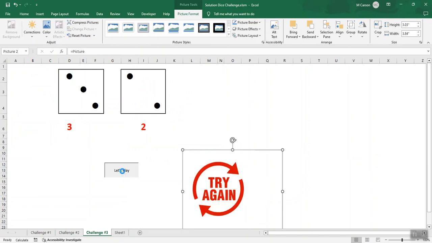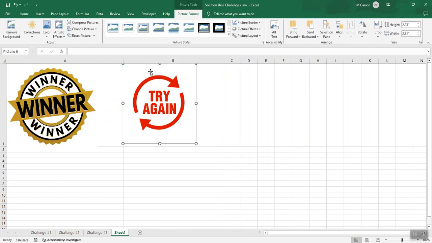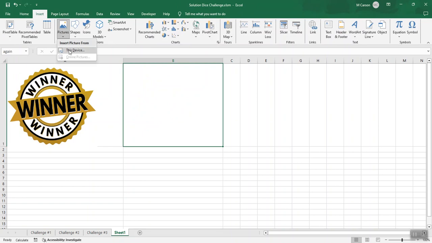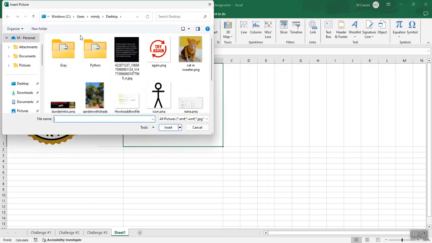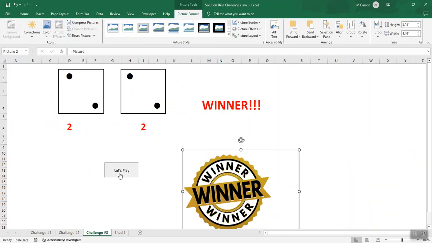So now they switch according to whatever this equals. I prefer the white box, so I'm putting the white box back. There we go. And that's how you make a picture look like it is just appearing.